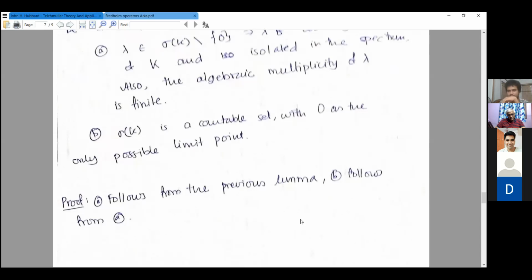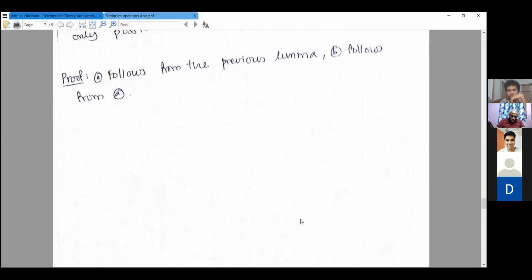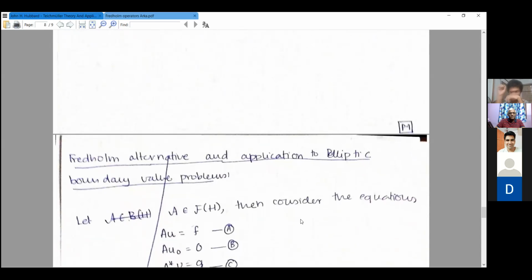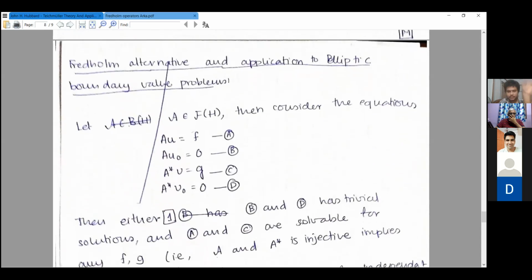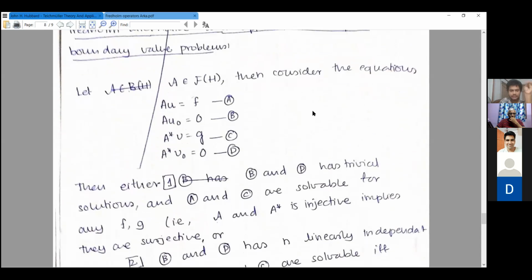So now we'll just sketch an application of the Fredholm operator, which is not in Schindler's book, so I guess it's not part of the course. Fredholm operators are useful in solving elliptic boundary value problems. Suppose A is a Fredholm operator. In practice, A is a differential operator, and to solve this equation we are trying to invoke surjectivity here.